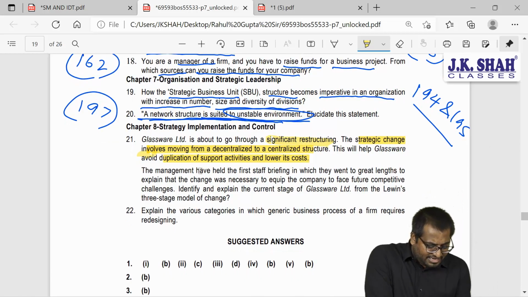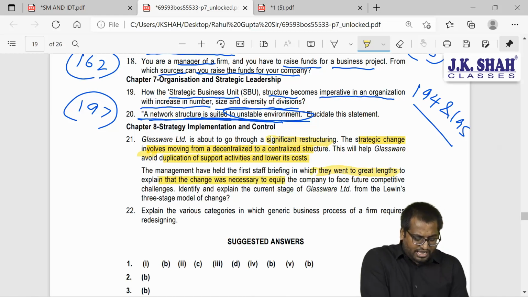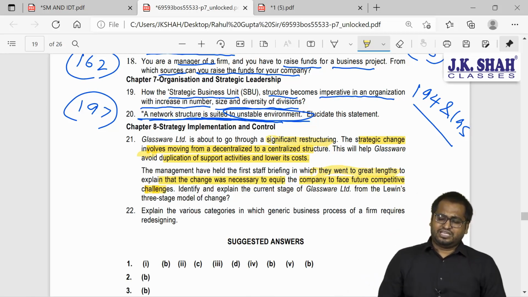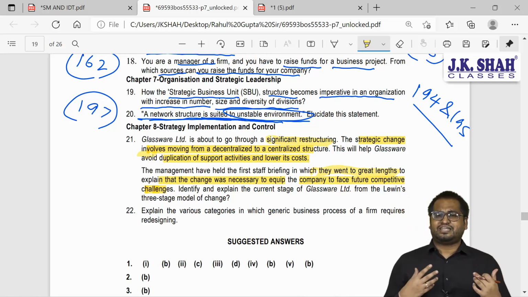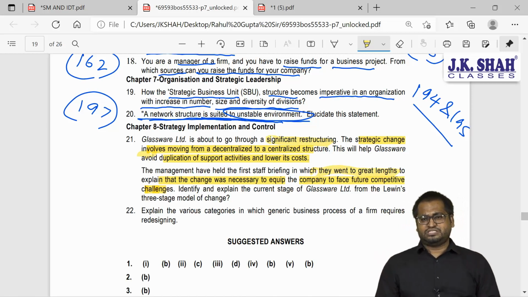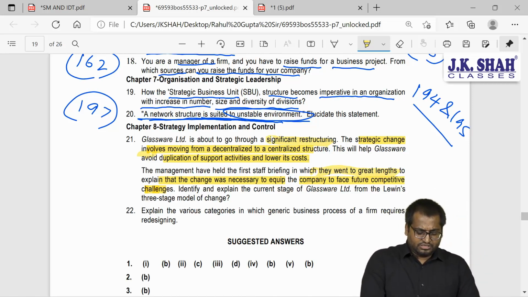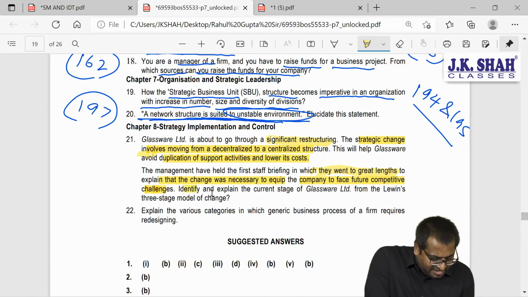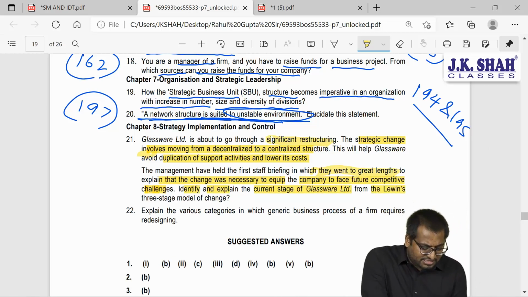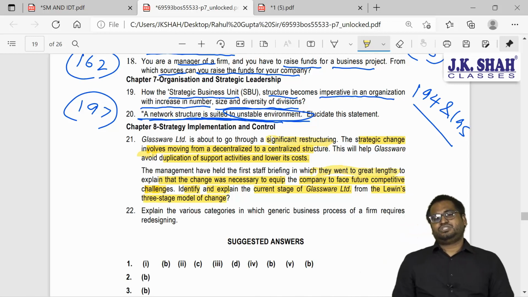The management have held the first staff briefing in which they went to great lengths to explain that the change was necessary to equip the company to face future competitive challenges. So in this step, they have tried to make the employees and workers realize why we want to bring about this change. So this was the scenario. Now what is the question? Identify and explain the current stage of Glassware Limited from Lewin's 3-stage model of change.